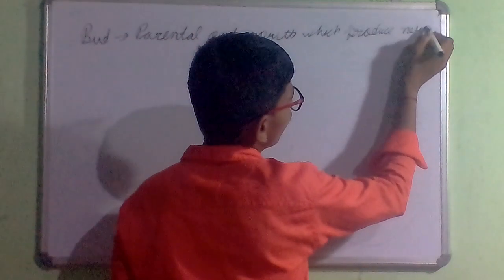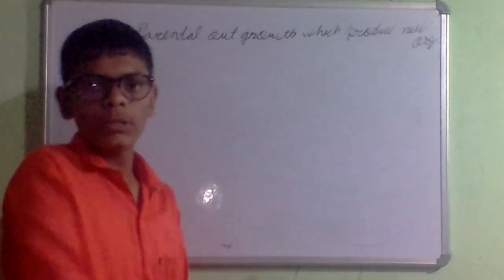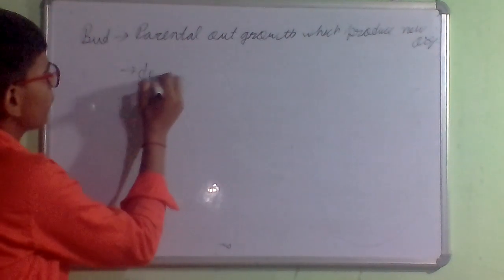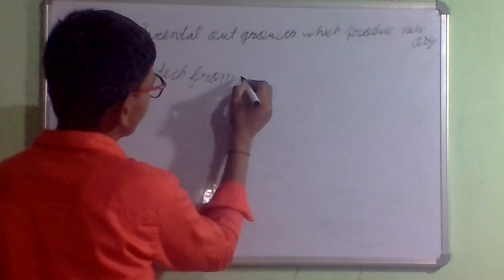Then it will produce a new hydra, that will be small at first. A new hydra will be produced from the bud. So this is the process of budding.